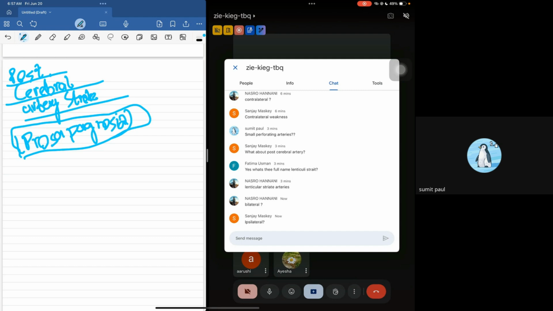Similarly, if the left side of the basal ganglia, the left lenticulostriate arteries, are affected, the main problem is going to be a right-sided weakness, not the left-sided weakness.